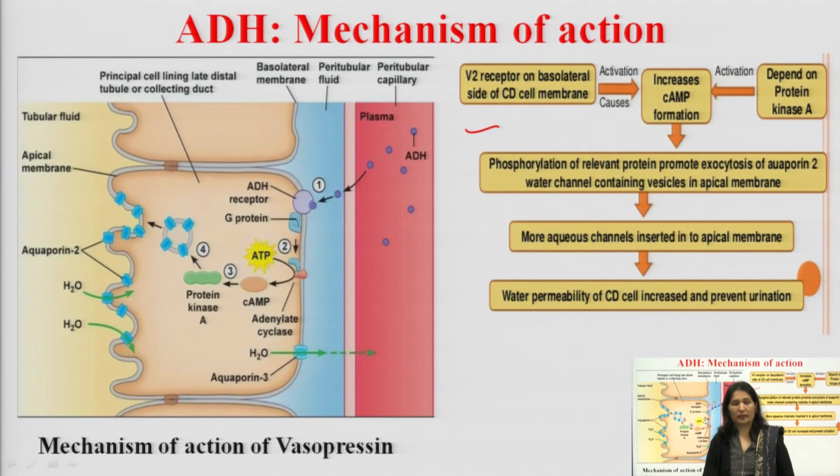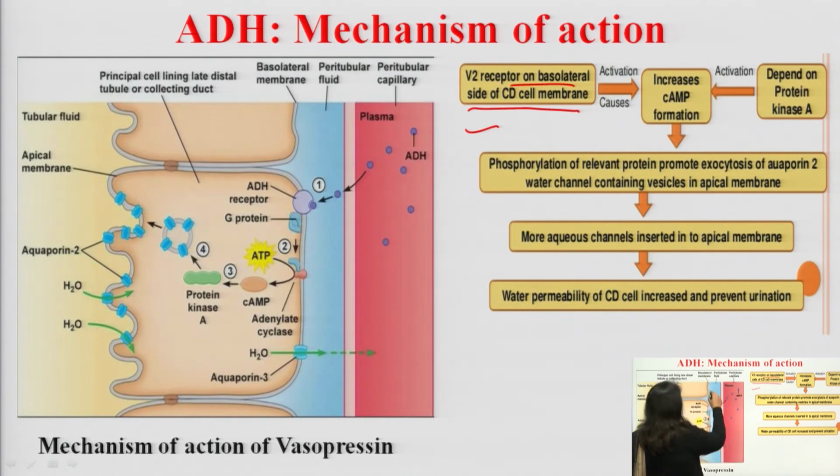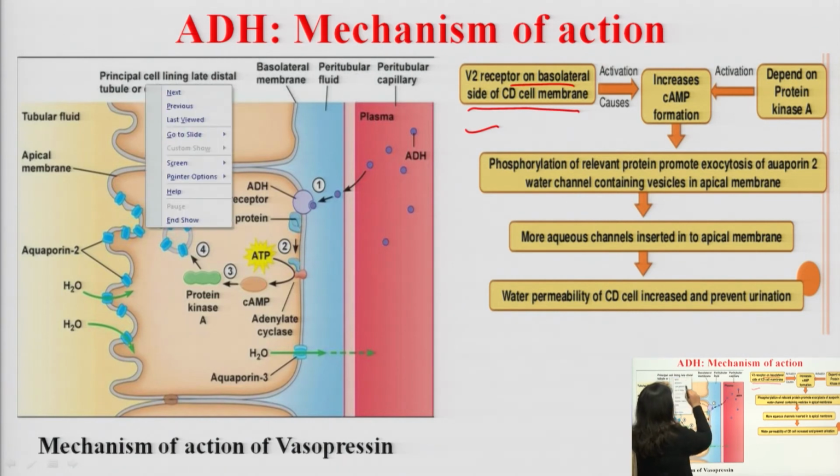How do they act? What is the mechanism of action? Antidiuretic hormone acts on the late part of the renal tubule, that is the late distal tubule and collecting duct. V2 receptors are present on the basolateral side of the collecting duct cell membrane. This is the epithelial cell lining the late distal tubule or collecting tubule.